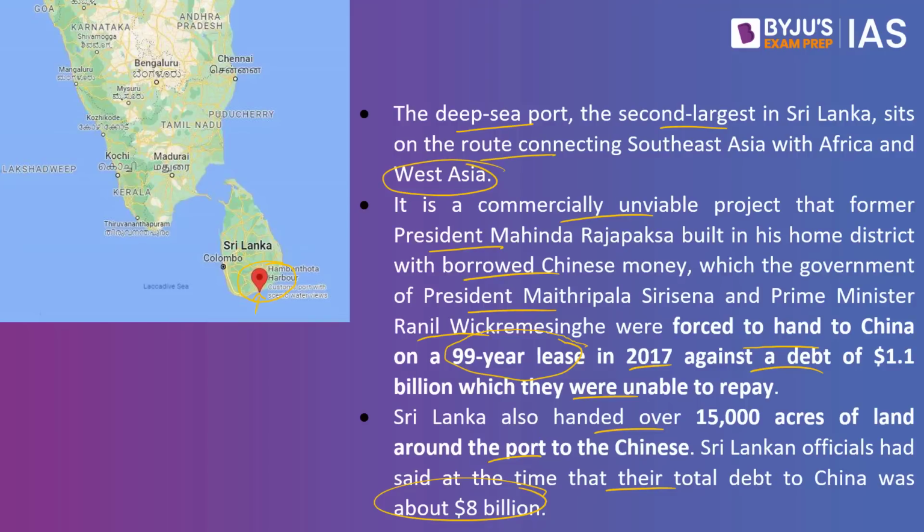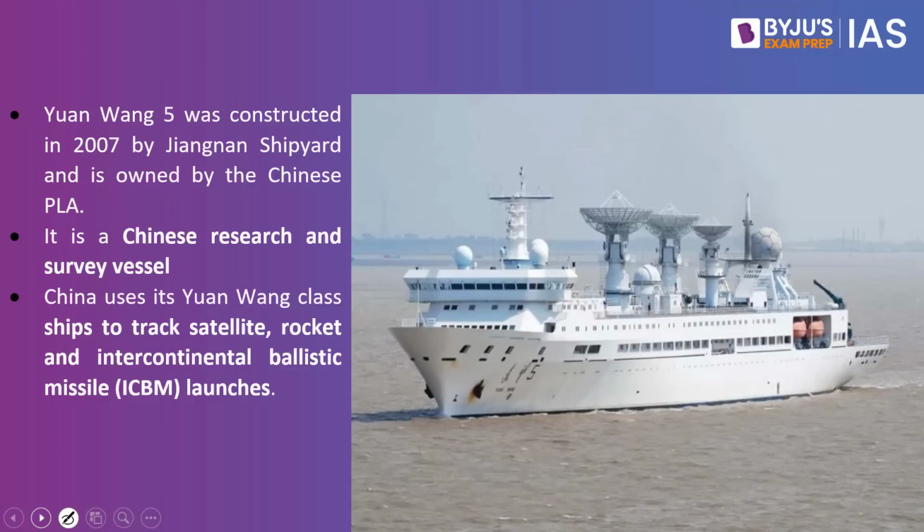So next, what we have to understand is in reference to Yuan Wang 5. What is this? This ship was constructed in 2007 by Jiangnan Shipyard and is owned by the Chinese PLA. It is a Chinese research and survey vessel. China uses its Yuan Wang class ships to track satellites, rockets, and intercontinental ballistic missiles as well. If you look into this image, it currently has these huge antennas. It would be able to monitor the satellites of the Chinese as well.